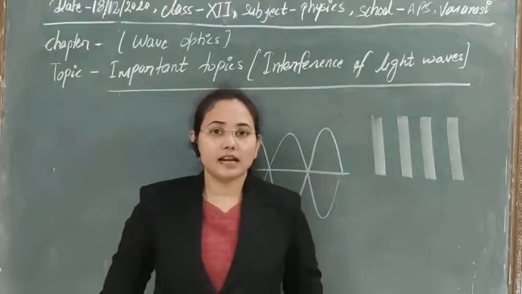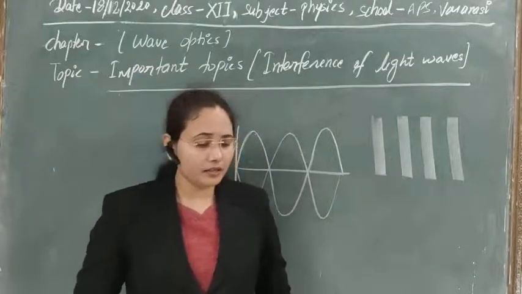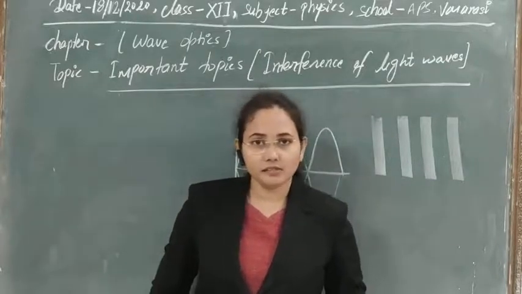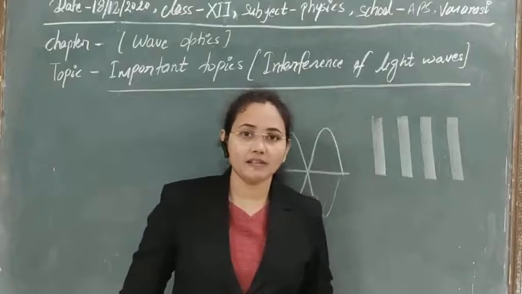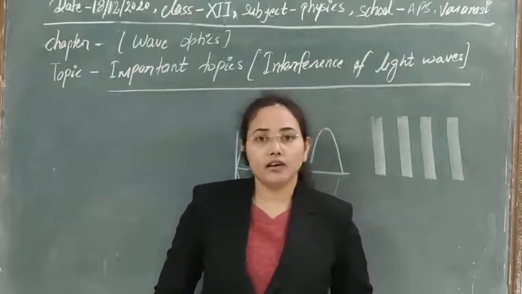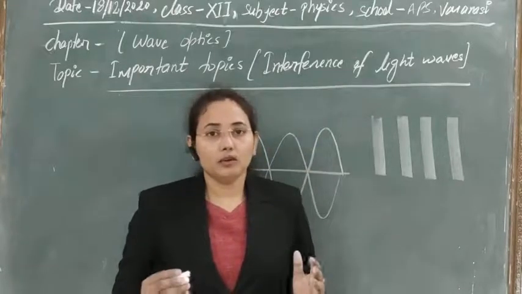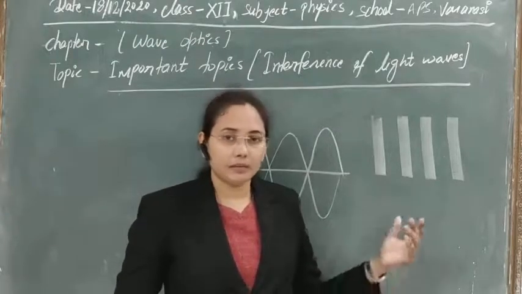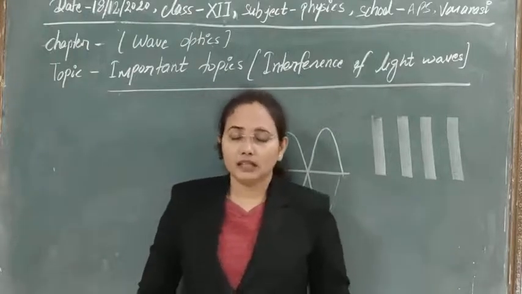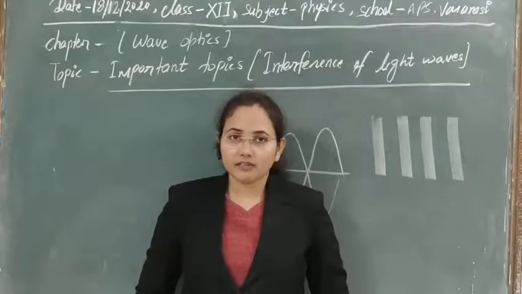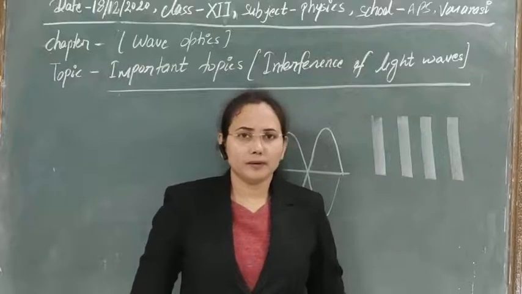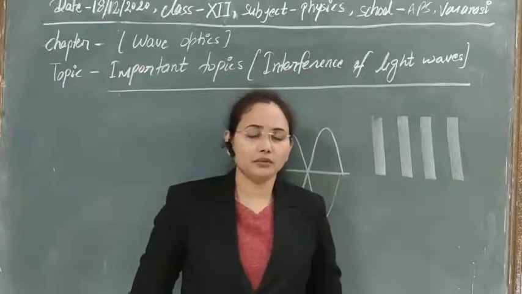The next thing is, what are the conditions to obtain the interference pattern? As I told you in the beginning, first we need the two or more light waves that superimpose over each other to have the same frequency, nearly the same wavelength, and nearly the same amplitude, though the amplitude can also be changed.